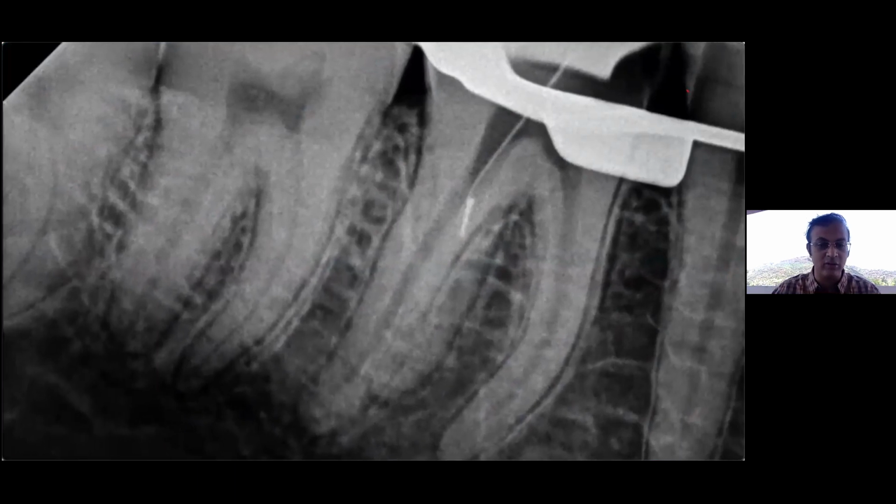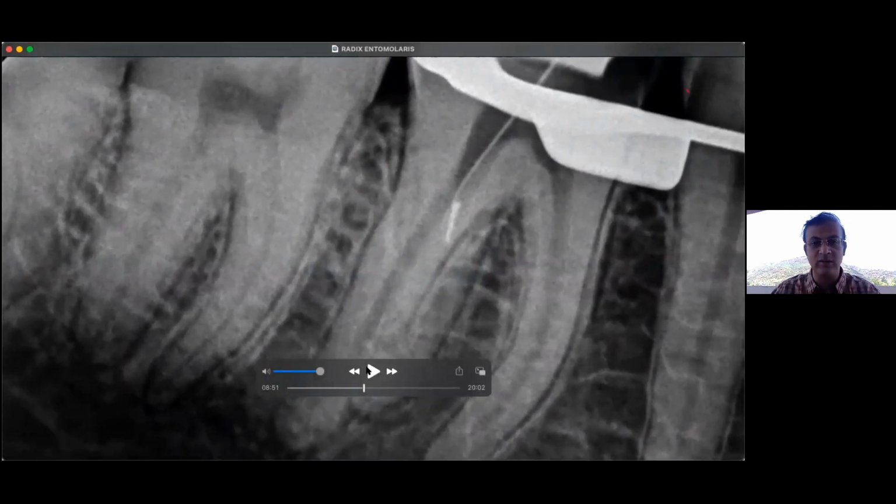Now here I want to stop this video and show you something important. I was preparing 3 canals only because in one of the canals I broke a file. I don't think you noticed that. You did not come to know to begin with. So in this case, I'm not only going to show you a radix entomolaris, but I'm also going to show you management of a broken instrument. Now, how did this happen?